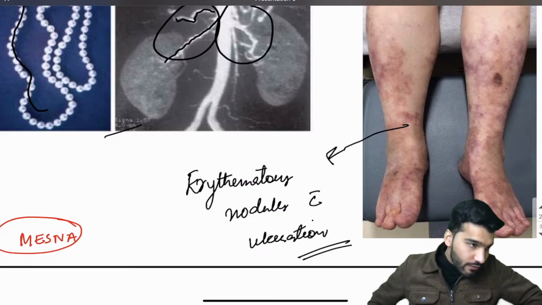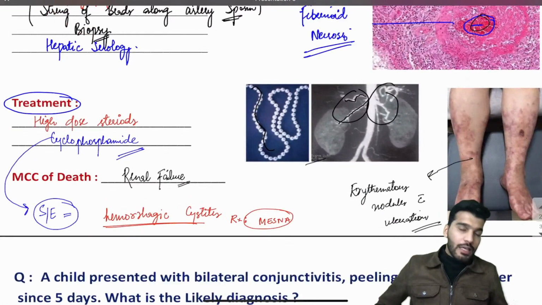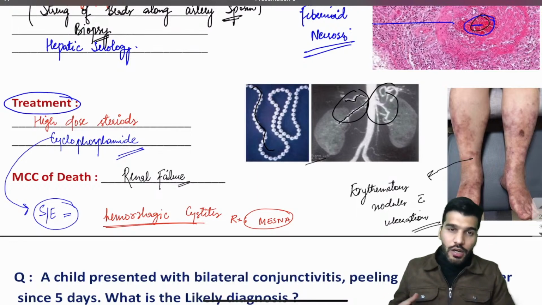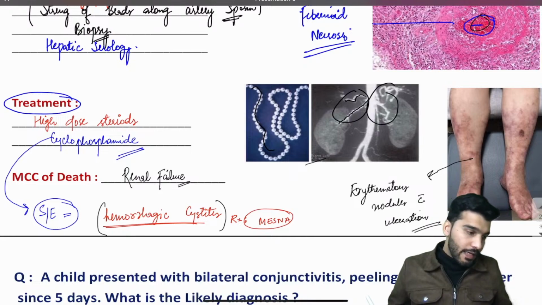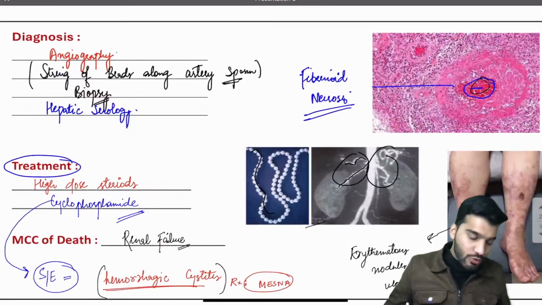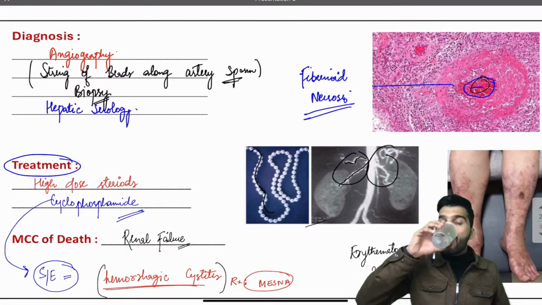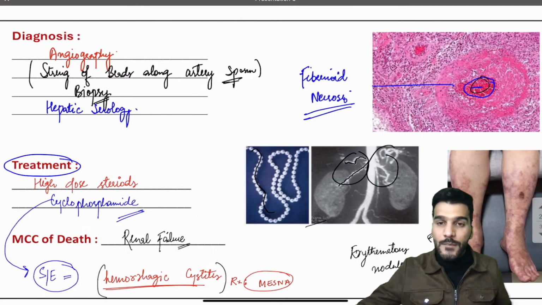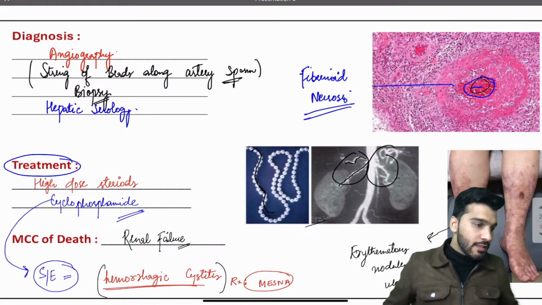Is that clear to everyone? Guys, this is very, very important. From vasculitis one or two questions do come, either from the medicine point of view or from the pathological point of view. Can we move to the next question? All clear so far? Yes sir, all clear.